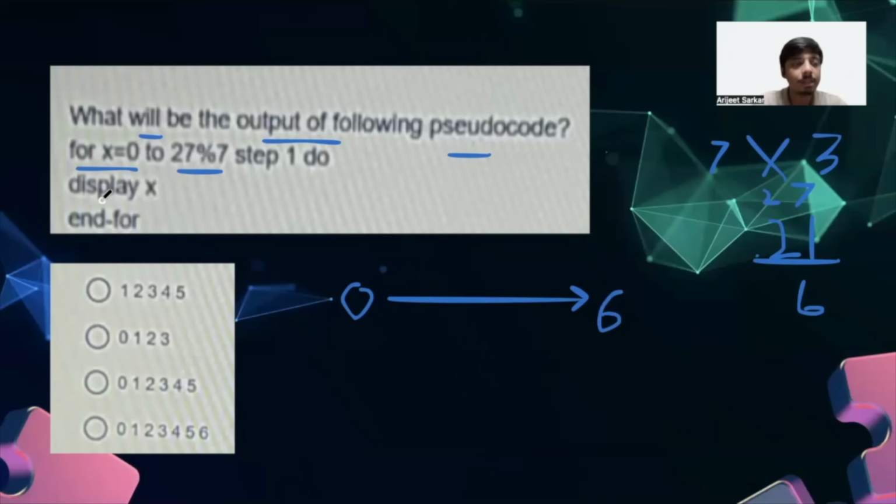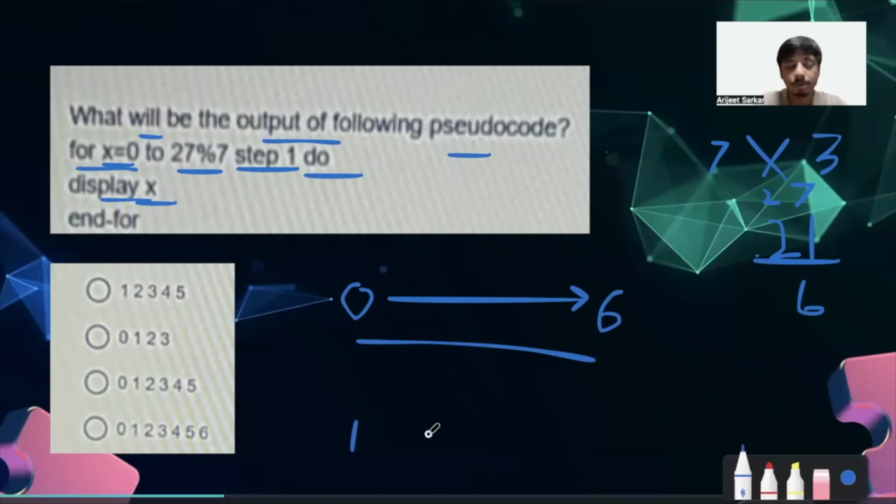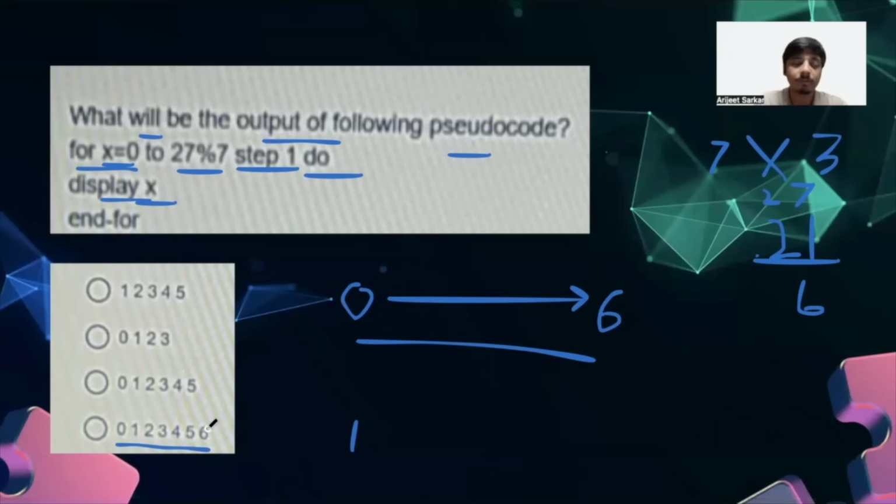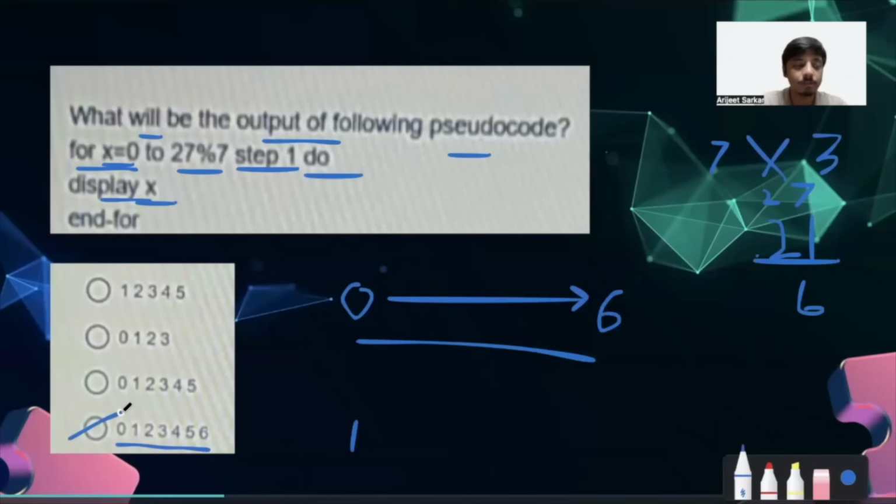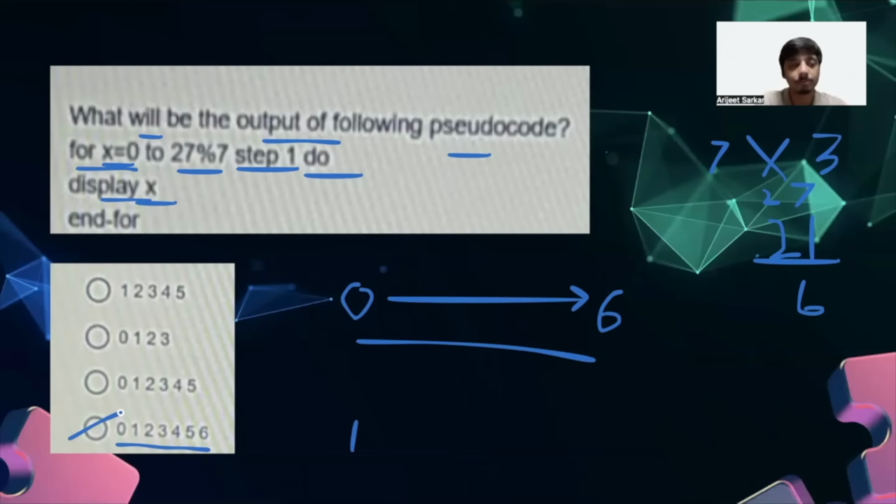And what is happening at each and every step, we are printing the number. So in this particular range, we are displaying the number, which is x. So it is starting from 0 and going till 6. So 0, 1, 2, 3, 4, 5, 6. So 7 numbers, right? And as per the options, we have 0, 1, 2, 3, 4, 5, 6. So there are 7 digits, right? So option D is going to be our correct answer here, right? So that's how we can solve this problem.